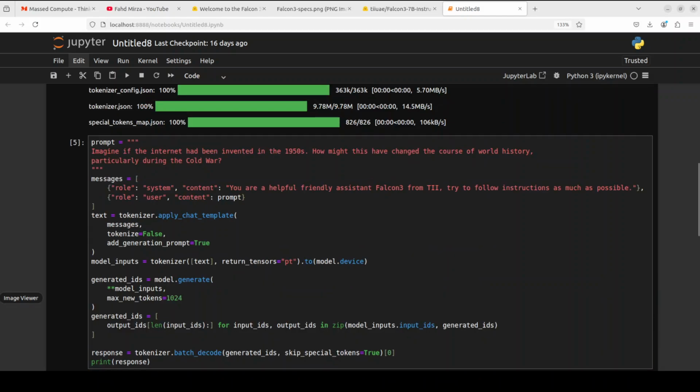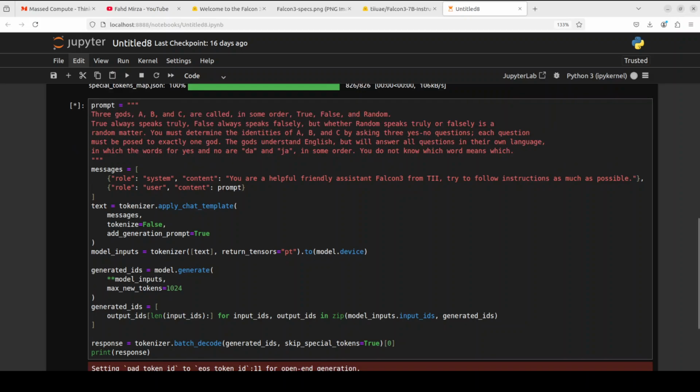Okay, so let's try out another one. I'm going to test it on a logical puzzle. Now in this logical puzzle, I'm asking it that three gods A, B, C are called in some order: true, false, and random. True always speaks truly, false always speaks falsely, but whether random speaks truly or falsely is a random matter. You must determine the identities of A, B, and C by asking three yes and no questions. Each question must be posed to exactly one god.